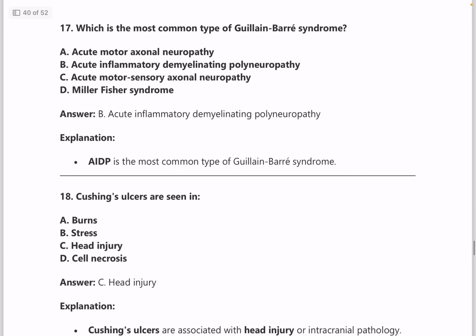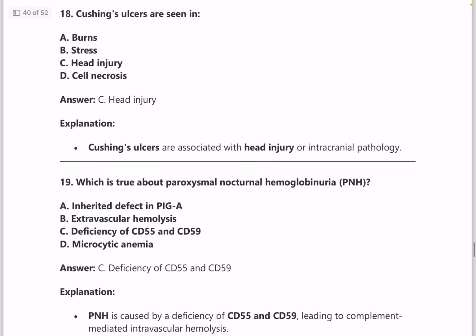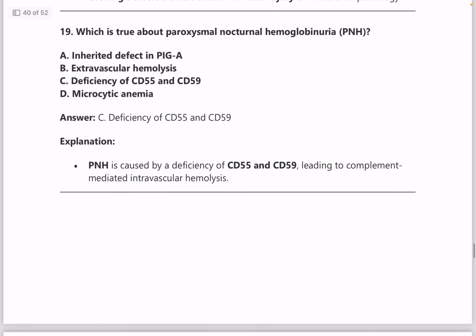Next, most common type of GBS, recently questions are coming up quite a lot, and please go through that. Next, Cushing ulcers are seen in head injury, and Curling's ulcer, where is it seen? Please check on that. Again, a question can come up similar to Cushing's ulcers, so please go through that as well.